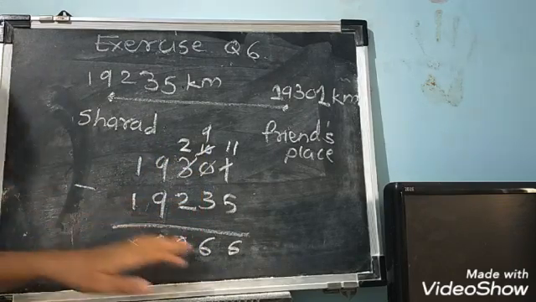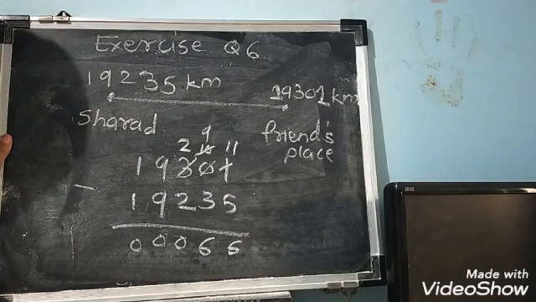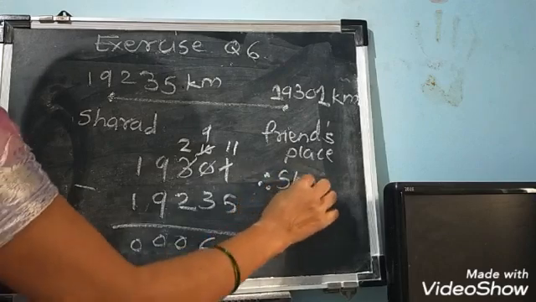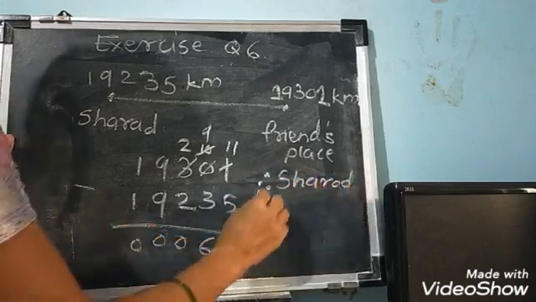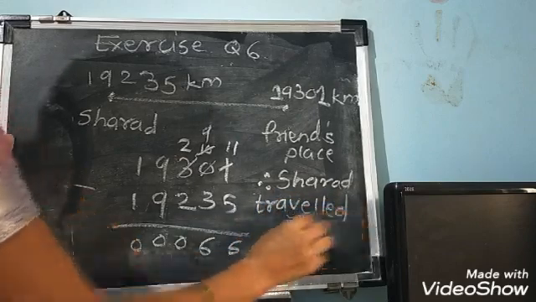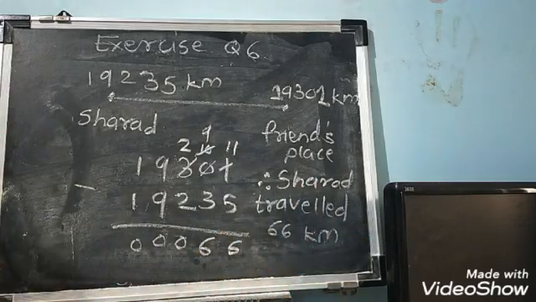What is the answer? 66 kilometer. So Sharad traveled 66 kilometer. In this way, you have to solve this exercise in your notebook.